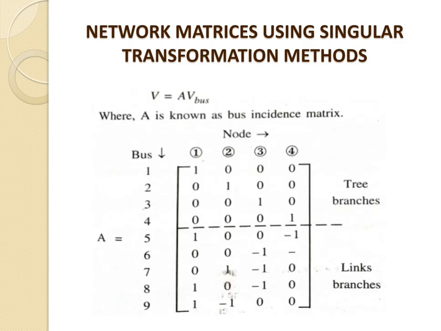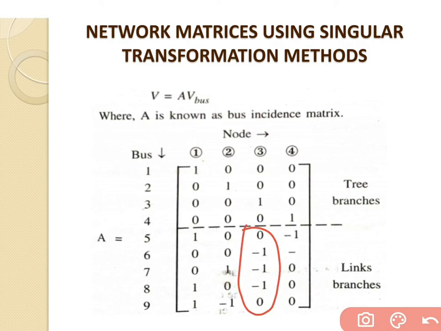Now go for node number 3. In that case there are 3 branches connected at node number 3: 6, 7 and 8.